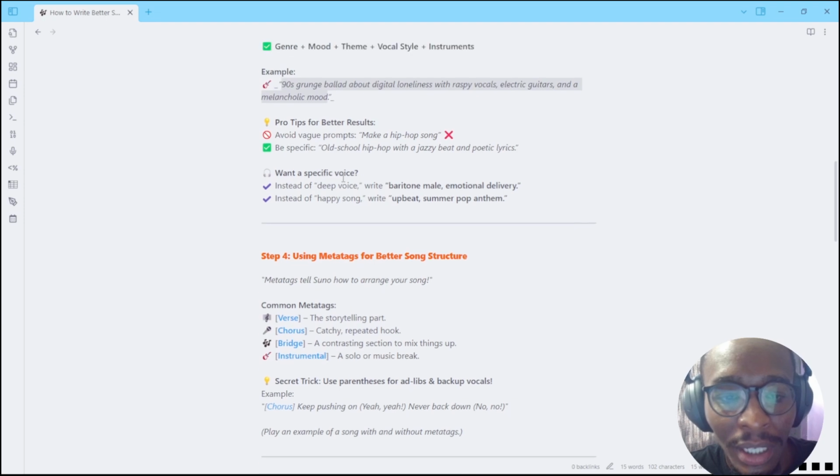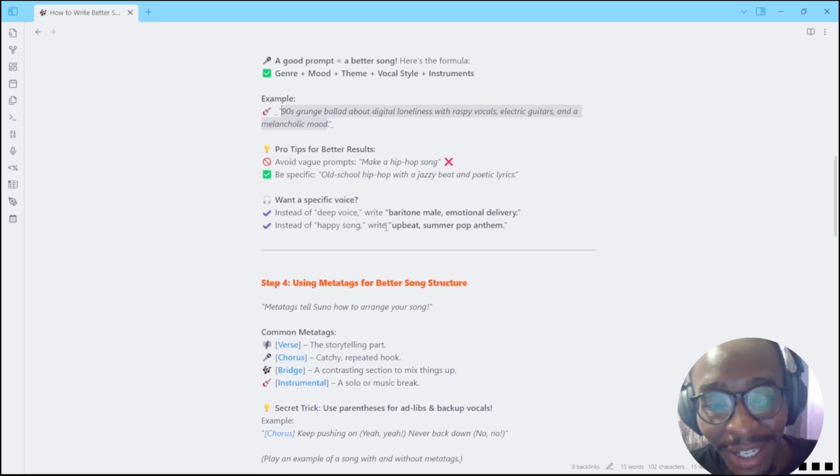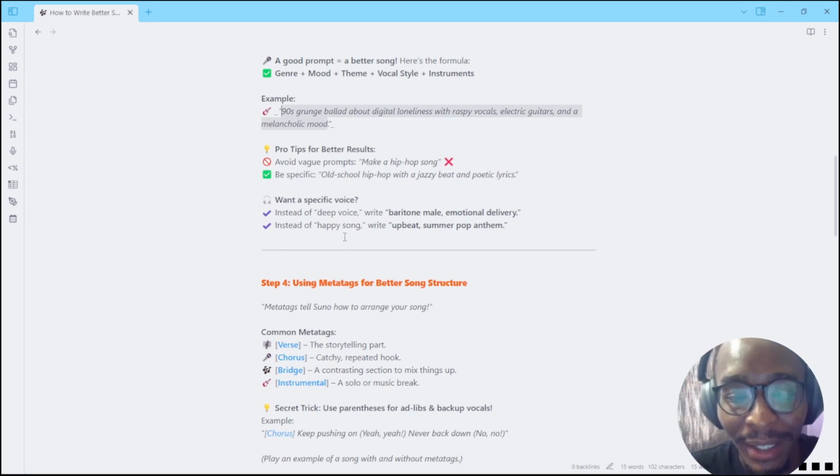For example, if you want a very specific voice, write a baritone male emotional delivery, or instead of a happy song, write upbeat summer pop anthem. Always have that in mind: the more detailed you are, the better the song is going to sound.